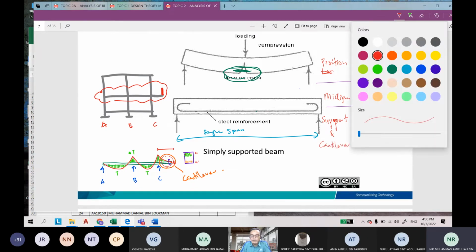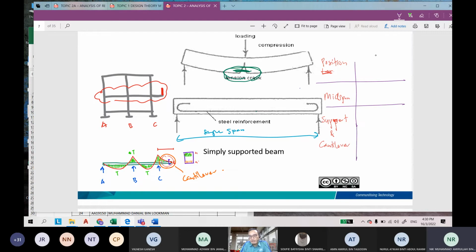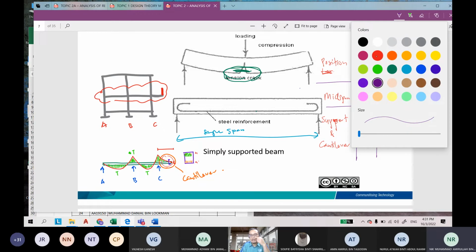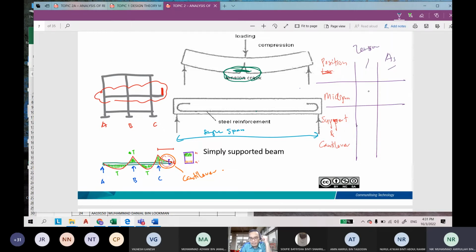Okay. So this is tension. Tension is at top. Tension, and then this is the AS. Okay, so at midspan, where is the position of tension? Top or bottom? Bottom. Okay, good. At the bottom. So the AS at the top or at the bottom? At the bottom. Okay, good.